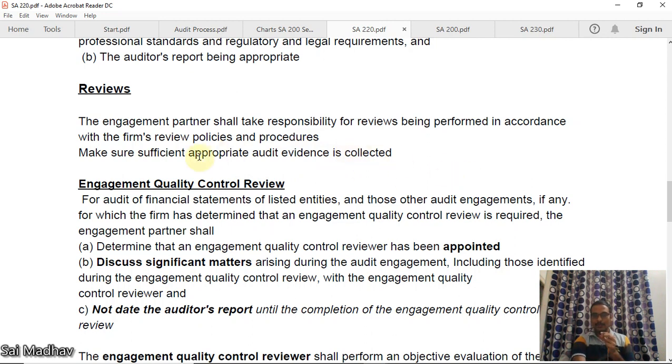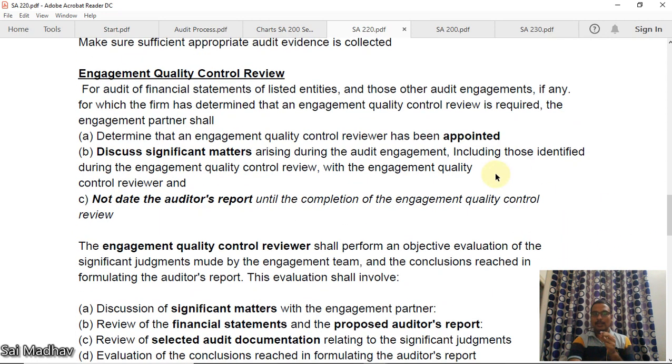Okay, now engagement quality control review for audit of financial statements of listed entities. If any entity is listed on any stock exchange, it is a listed entity. Okay, the engagement partner shall determine that an engagement quality control reviewer has been appointed. Okay, engagement quality control reviewer should be appointed. It is the responsibility of engagement partner.